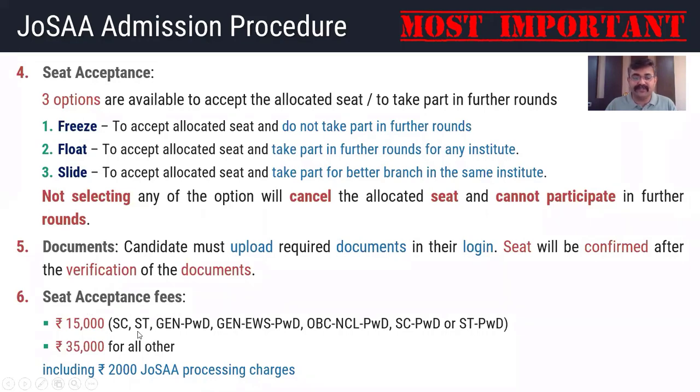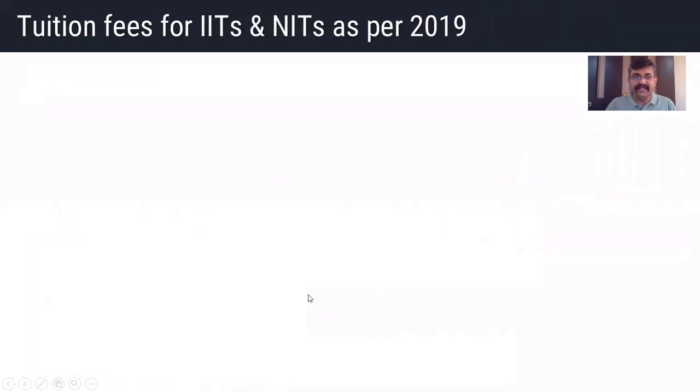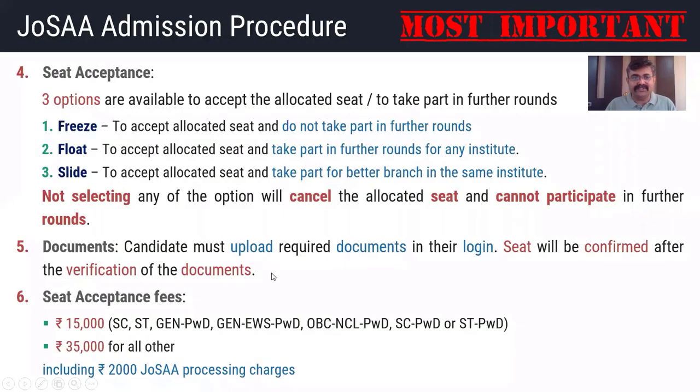That is for different categories 15,000, and for all the rest of the categories 35,000, which includes 2,000 rupees for JOSAA processing fees. So in 35,000, 2,000 rupees are for the JOSAA process. Then this is basic. Yes, that's it. This is the admission process. This is all about the admission process.